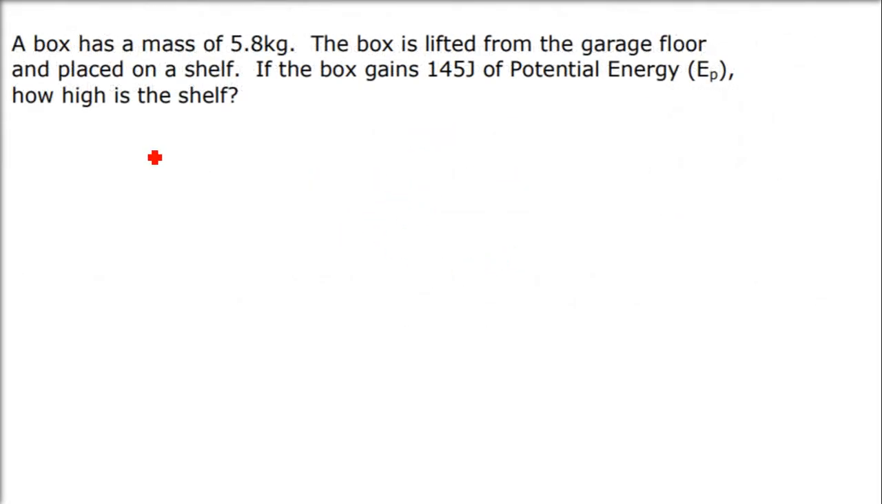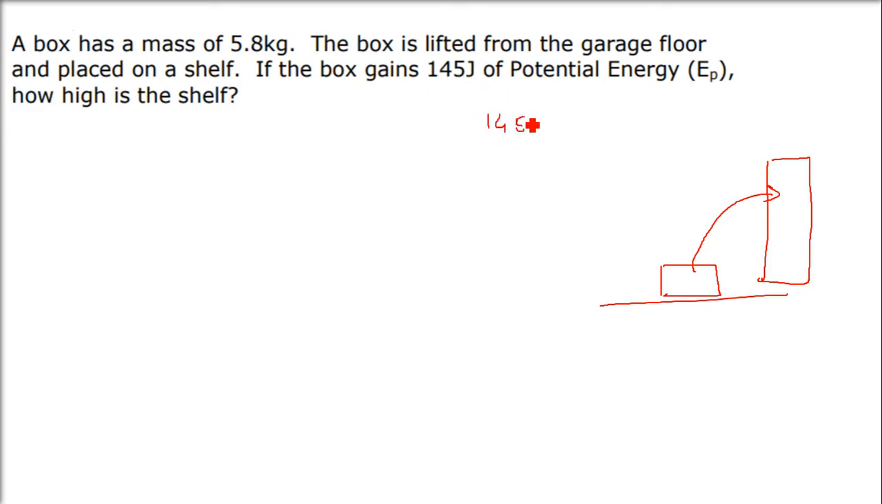Let us take some examples. A box has a mass of 5.8 kg. The box is lifted from the garage floor and placed on the shelf. If the box gains 145 joules, so the energy gained is 145 joules, this is the potential energy. How high is the shelf?